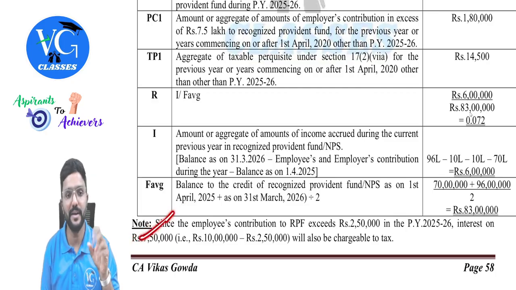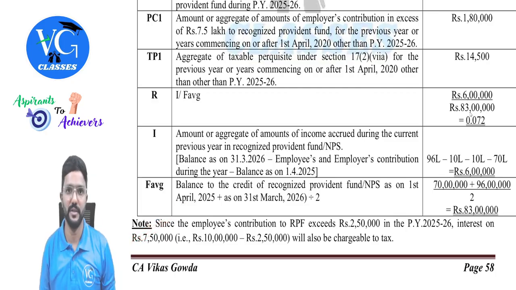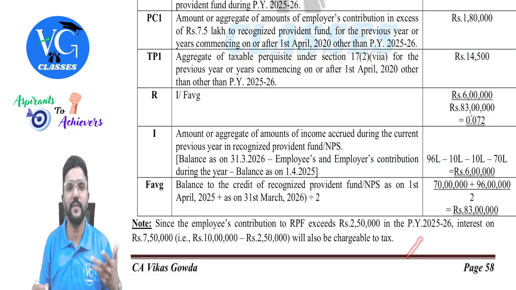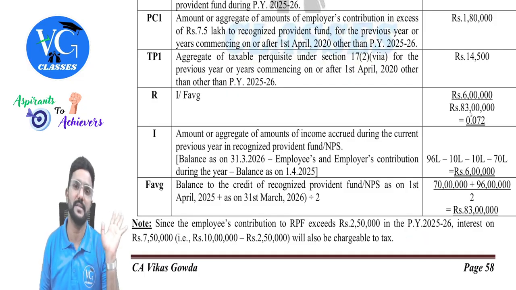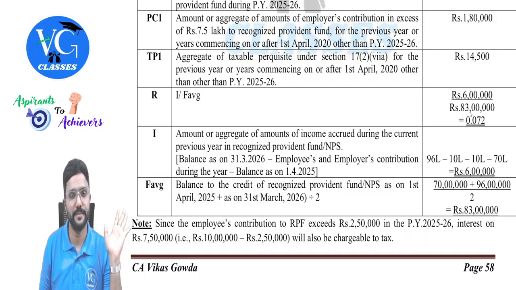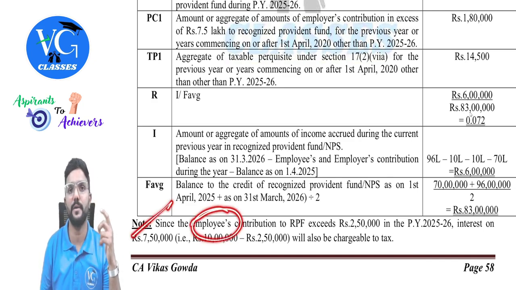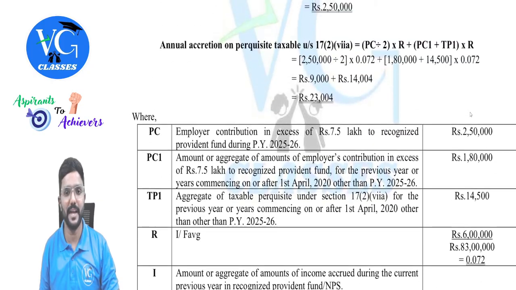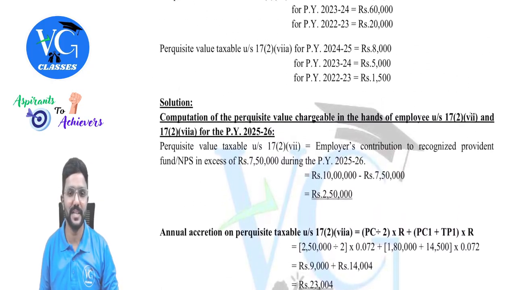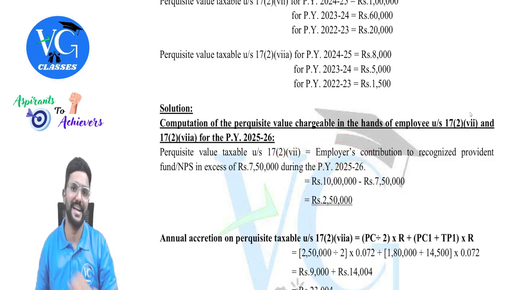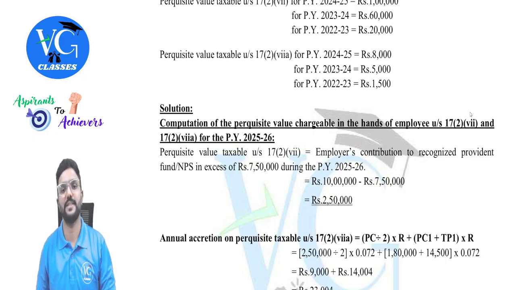This point I have not yet covered, but you should know it is relevant for this question. And how to calculate income on that is not a part of your syllabus. If at all there is any question like this, you can just give a note like this. Just give a note. Is that clear? And please be careful. This note is with respect to employees' contribution, whereas whatever calculation we did here was with respect to whose contribution? Employer contribution, guys. Got it? Yes, sir.